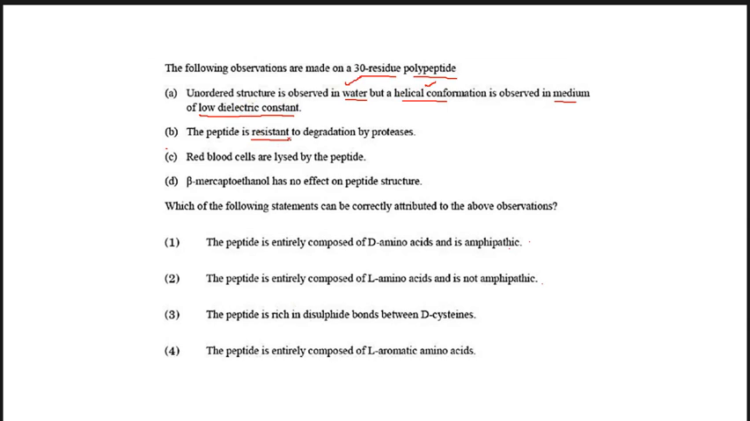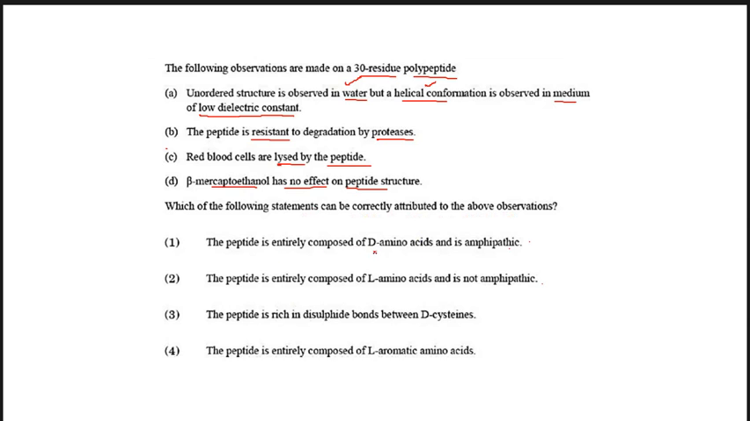Now the peptide is resistant to degradation by protease. It is not degraded by protease. Red blood cells are lysed by the peptide. Beta mercaptoethanol has no effect on peptide structure. Which one of the following statements can be correctly attributed to the above observation?